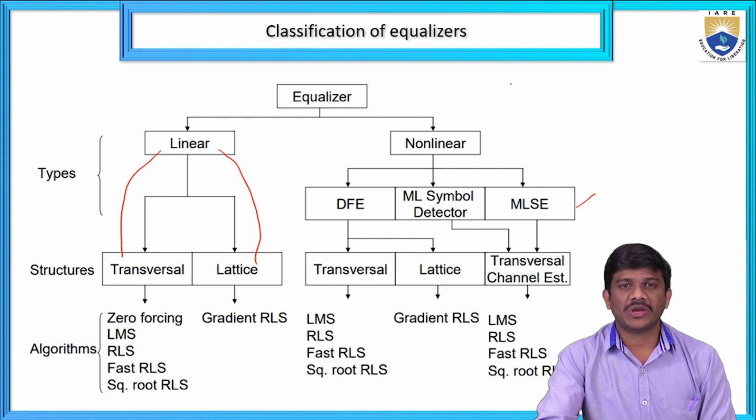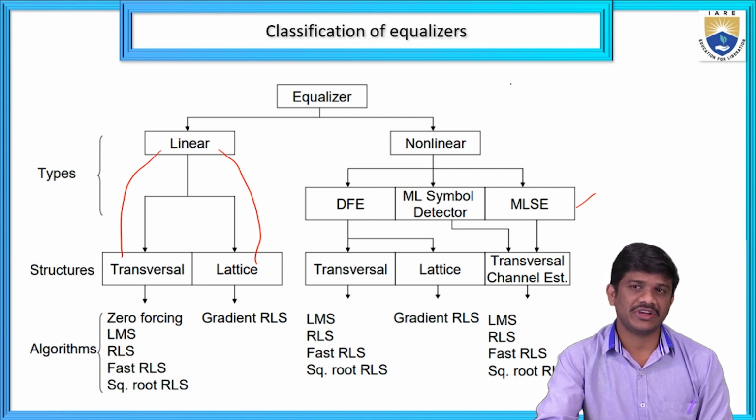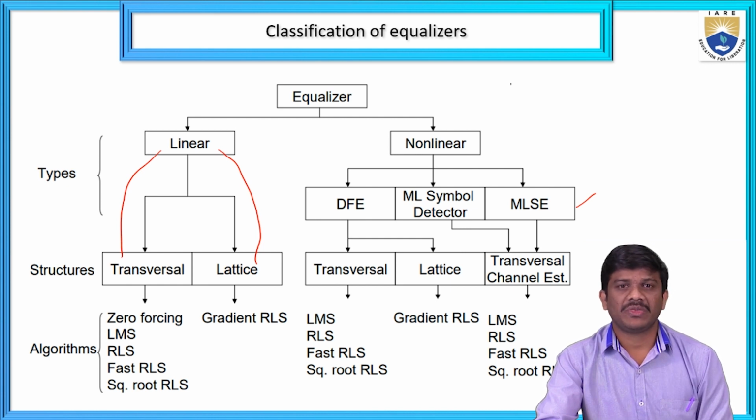These are the types for the classification of equalizers. We have two types of equalizer: one is a linear equalizer and second is a non-linear equalizer. And also coming to structures, transversal and lattice. Coming to non-linear structures, transversal, lattice and transversal channel estimation. And also we divide non-linear equalizers into three types: one is decision feedback equalization, second one is maximum likelihood symbol detector, and third one is maximum likelihood sequence estimation. These are the types for the non-linear equalizer.